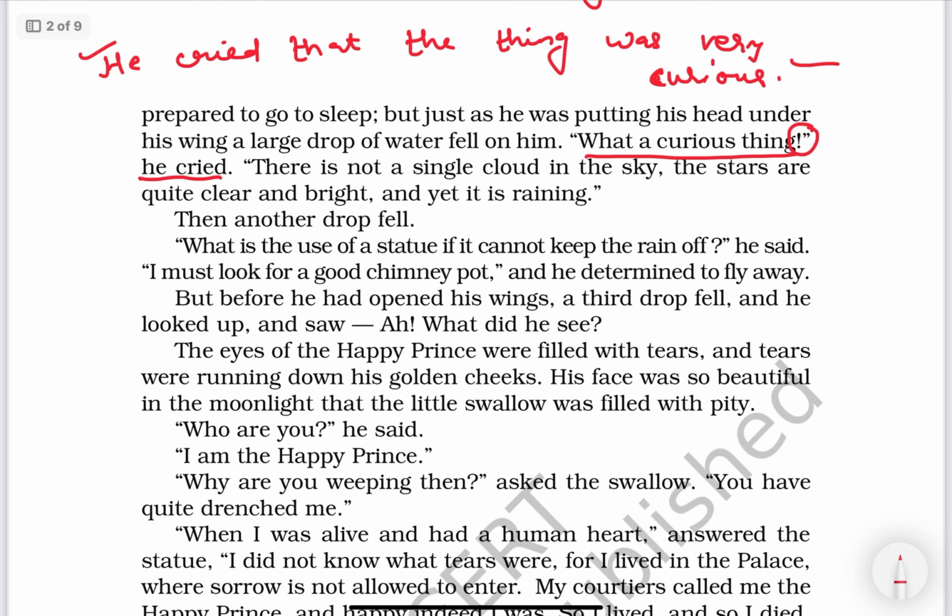Next, "What is the use of a statue if it cannot keep the rain off?" he said. So the answer will be, he asked, okay, he asked, what is changes into was, what was the use of a statue if it, can changes into could not, if it could not keep the rain off.